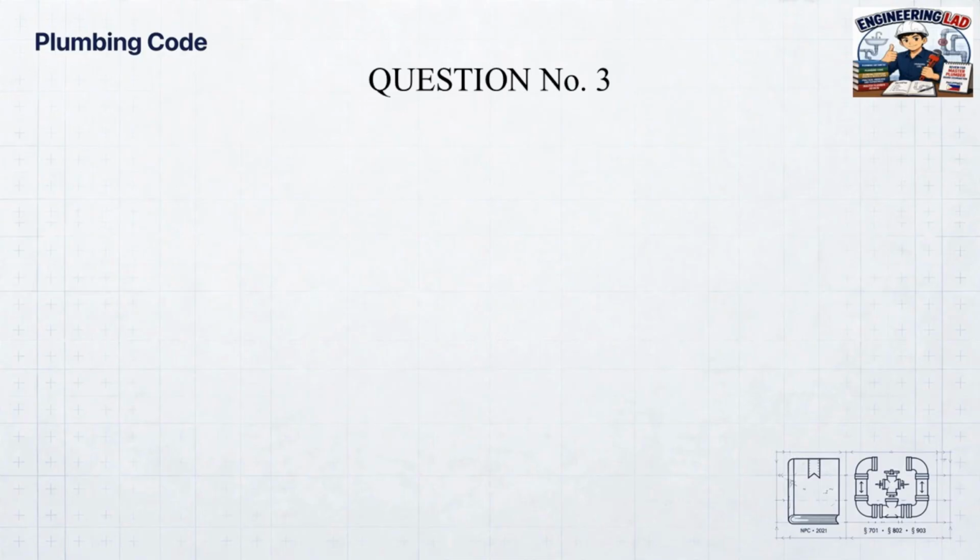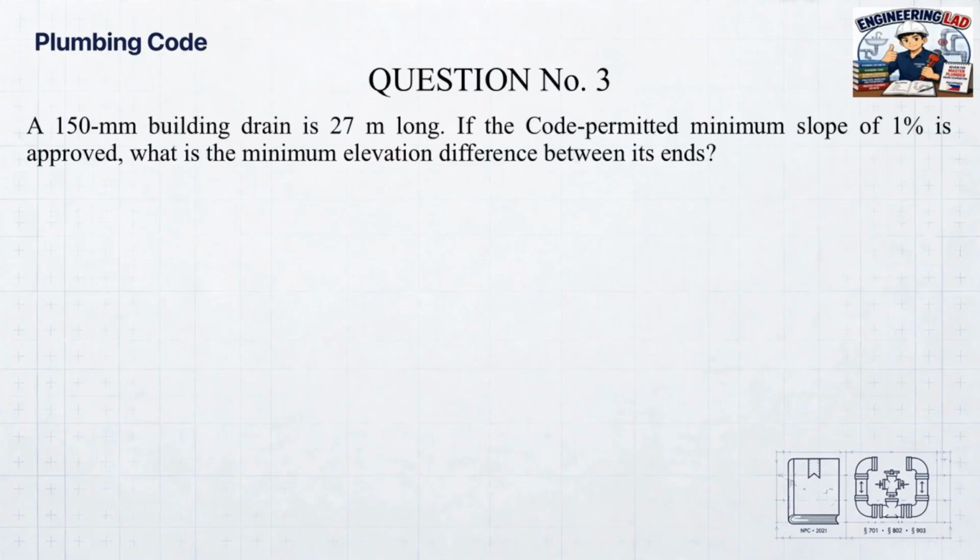Question number 3. A 150 mm building drain is 27 meters long. If the code permitted minimum slope of 1% is approved, what is the minimum elevation difference between its ends? A. 0.135 meter. B. 0.270 meter. C. 0.540 meter. D. 1.350 meters. Correct answer. B. 0.270 meter.